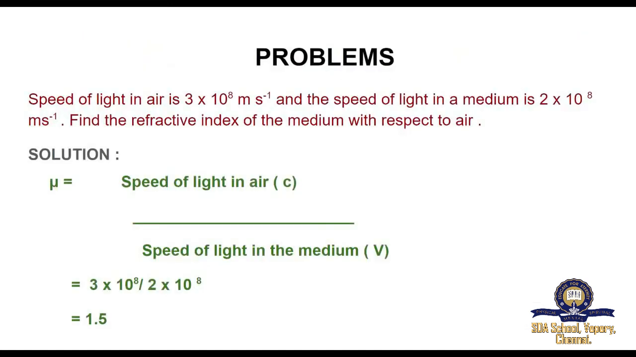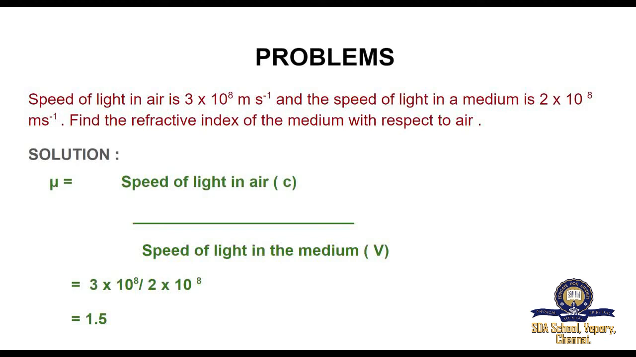Let's do some problems related to refractive index. Speed of light in air is 3 into 10 power 8 meter second power minus 1. And the speed of light in a medium is 2 into 10 power 8 meter second power minus 1. Find the refractive index of the medium with respect to air. So, here we have to find the refractive index of the medium with respect to air. What is the formula for refractive index? Yes, mu is equal to speed of light in air divided by speed of light in the medium.